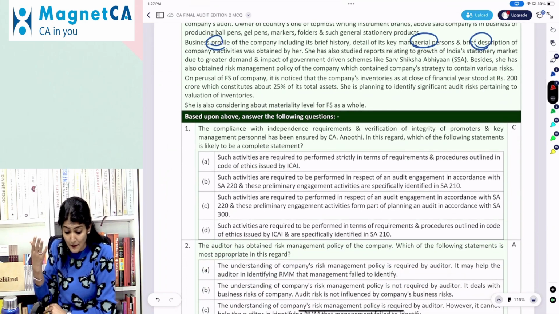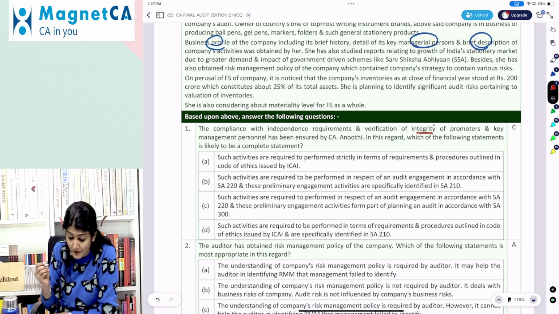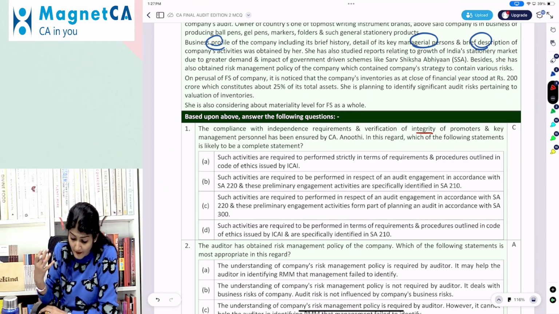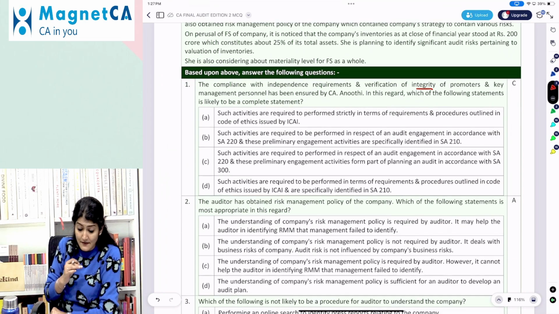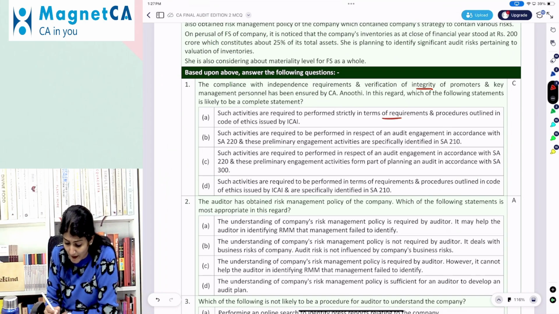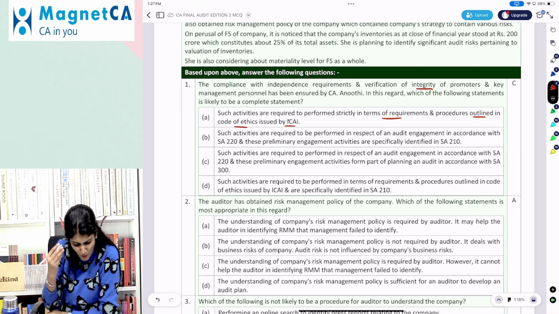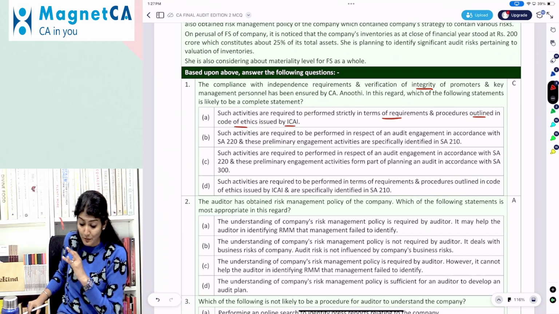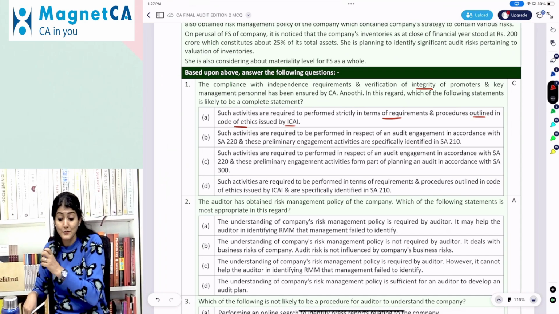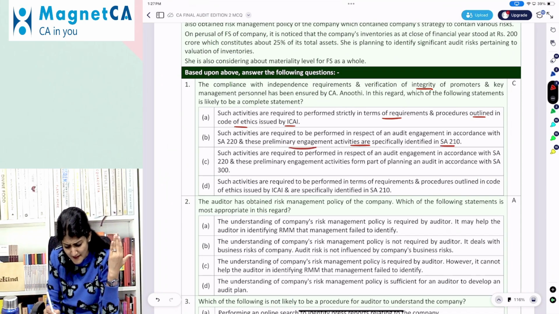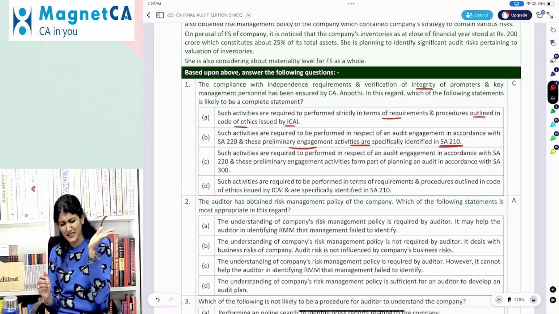The compliance with the independence requirement and the verification of the integrity of the promoters and KMP has been ensured by Anuti. In this regard, which of the following statements is likely to be a complete statement? Such activities are required to be performed strictly in terms of the requirement and the procedures outlined in the Code of Ethics issued by the ICAI. Such activities are required to be performed in respect of an audit engagement in accordance with 220, and these preliminary engagement activities are given in 210 engagement letter.